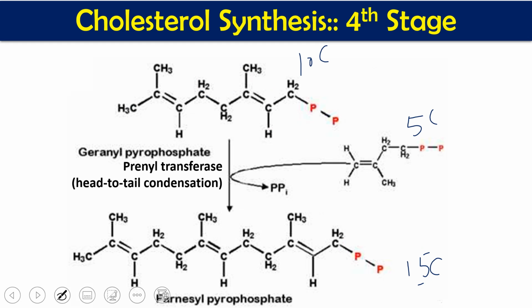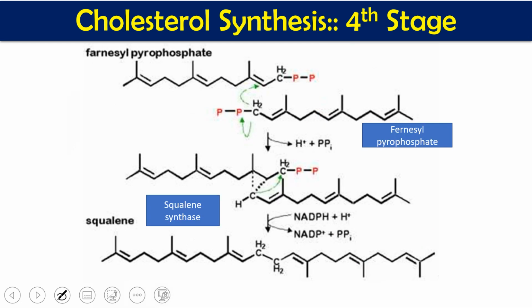So this farnesyl pyrophosphate, 2 molecules of farnesyl pyrophosphate, FPP1, FPP2. These two farnesyl pyrophosphates are going to join by head to head condensation. If this is the head portion or tail portion, so tail to tail or head to head, means both similar ends are going to join together, and ultimately we are going to get a 30 carbon long straight chain that is called squalene. Here also we require 1 NADPH. So this is my 4th stage.